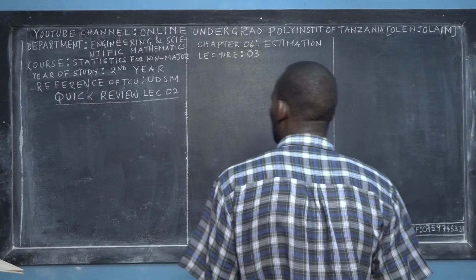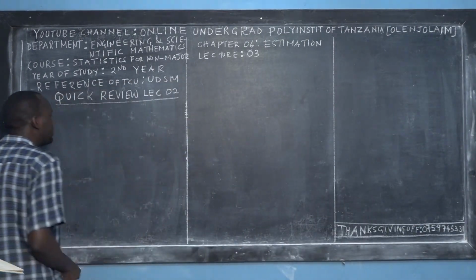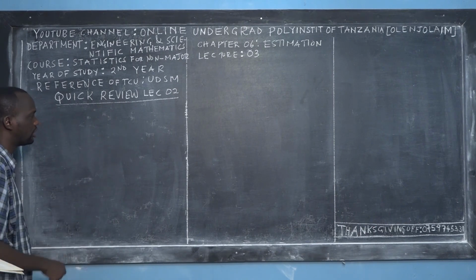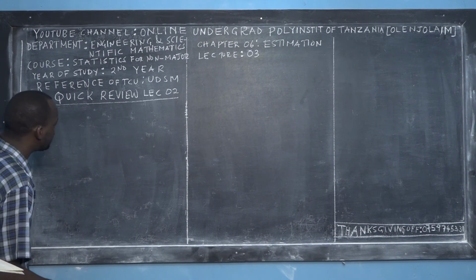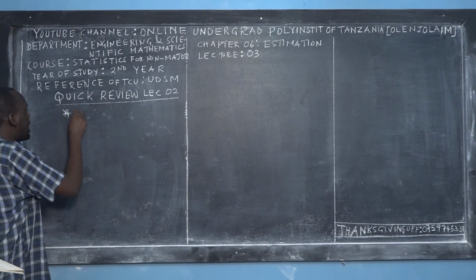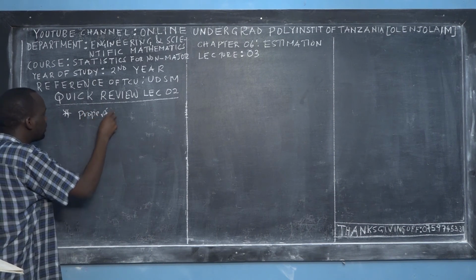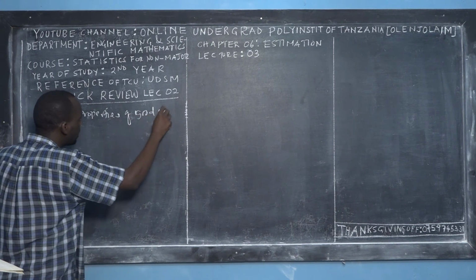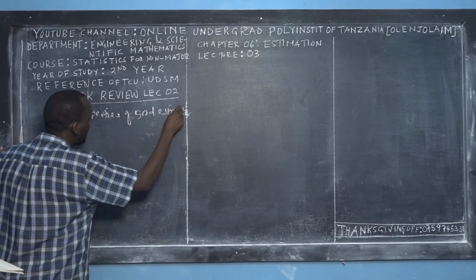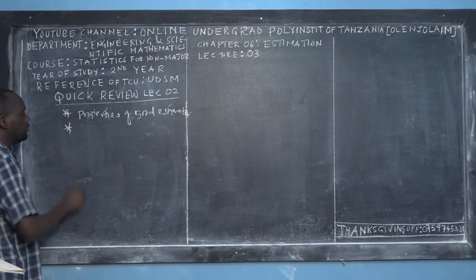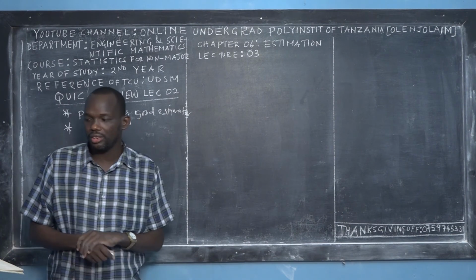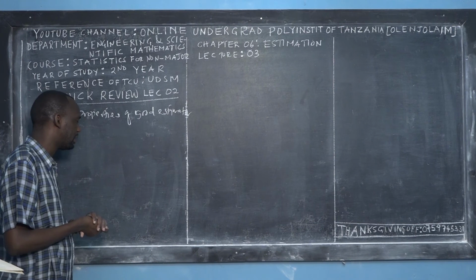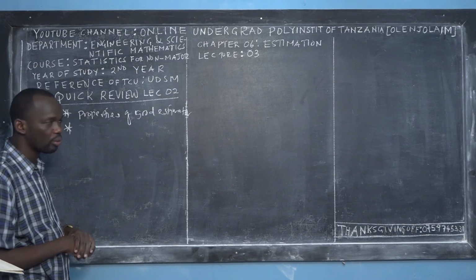I would like to do a quick review of what we covered in lecture 2, which is in the same YouTube channel. You have to make sure that you go through lecture 2 before we come into lecture 3. In lecture 2, I began teaching you about the properties of a good estimator. We say that a good estimator must be unbiased, it must be efficient, and it must be consistent, right? And then I began to teach about what is consistent and what is efficient.